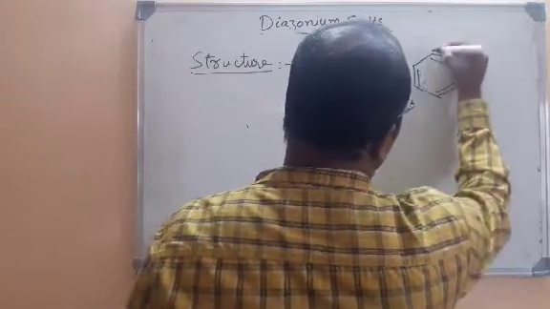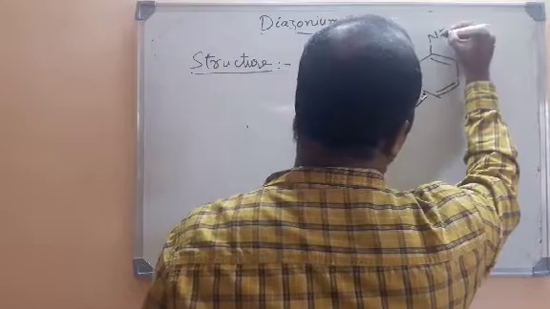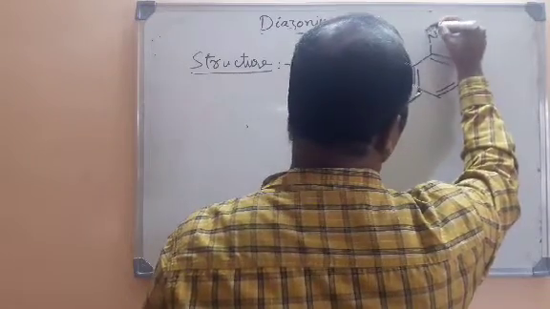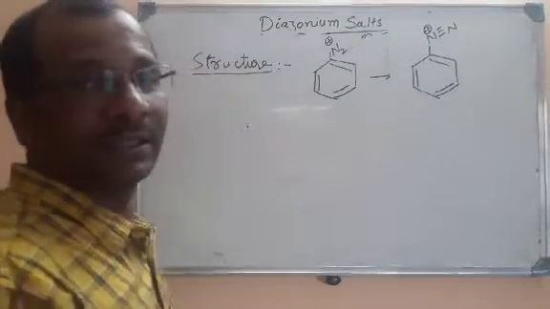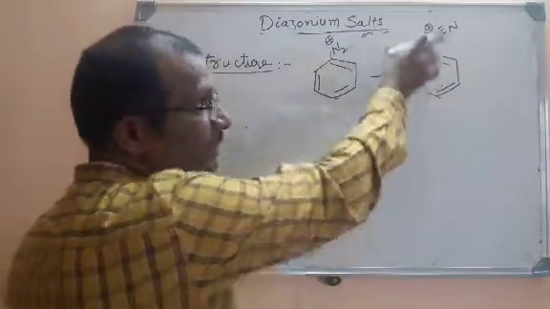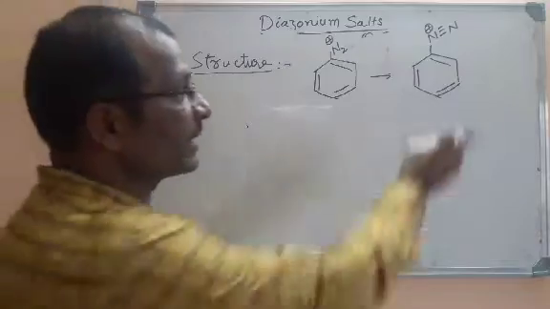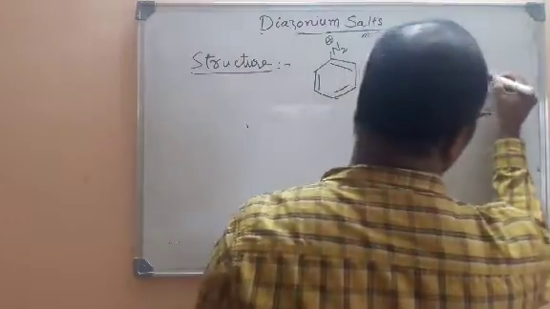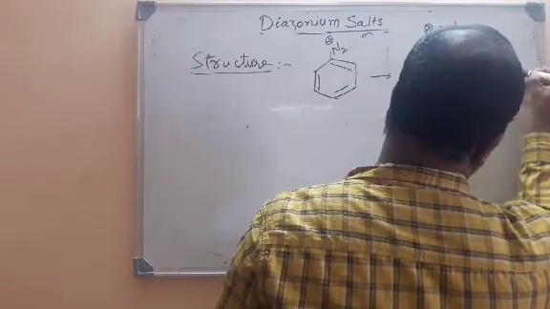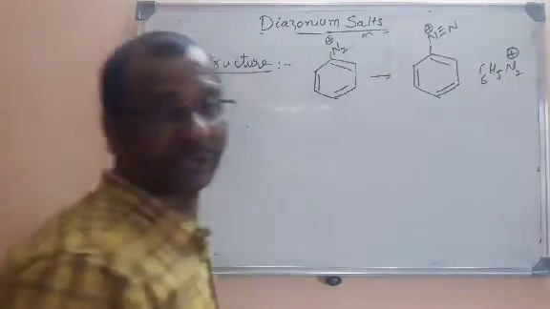I told you that diazonium salts are unstable, and I am explaining the resonance structure of the diazonium ion. C6H5N2 plus is called a diazonium ion.